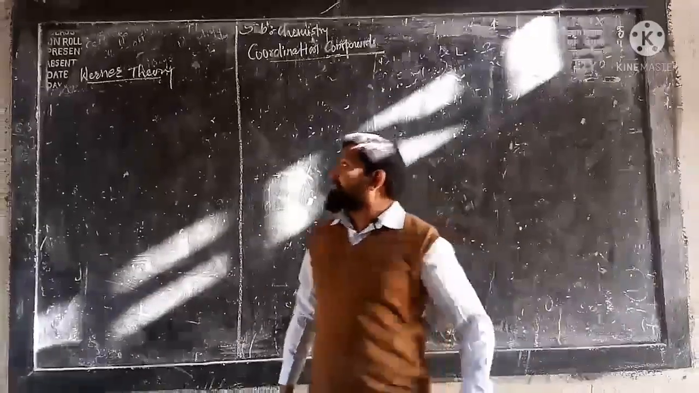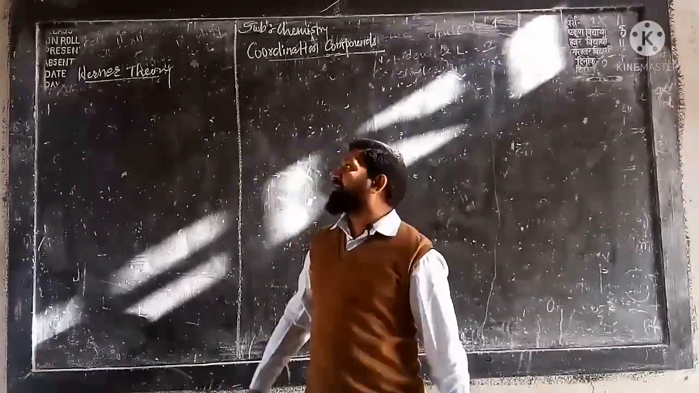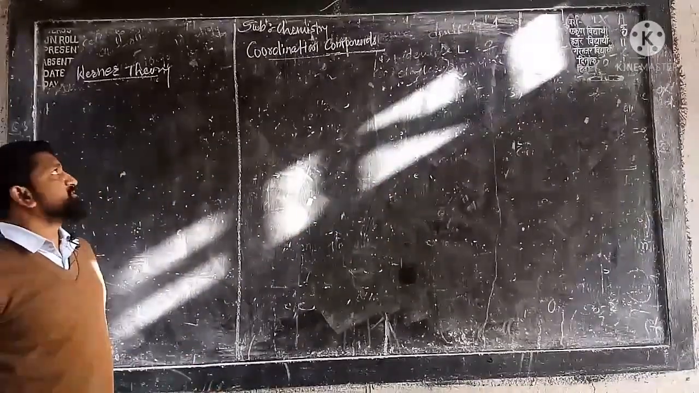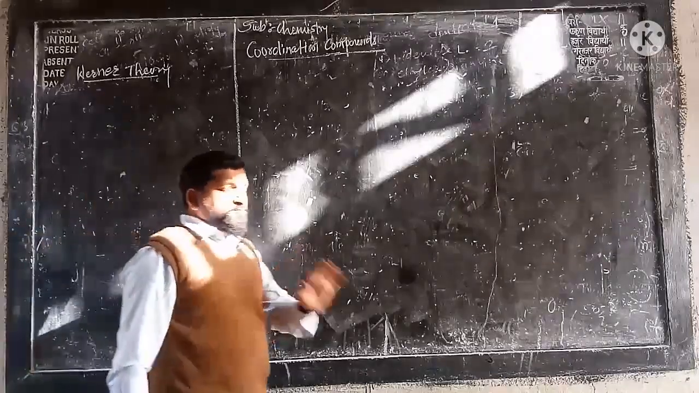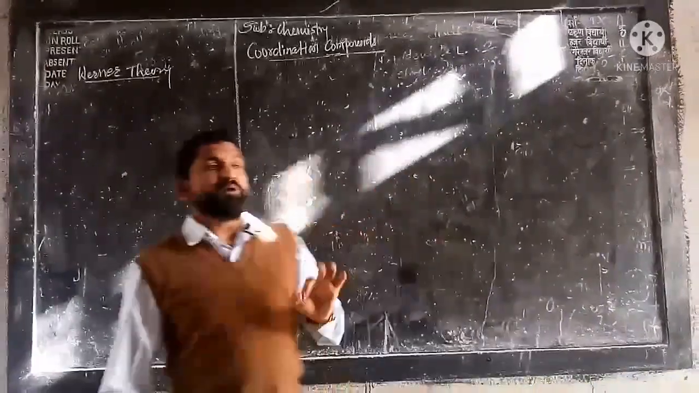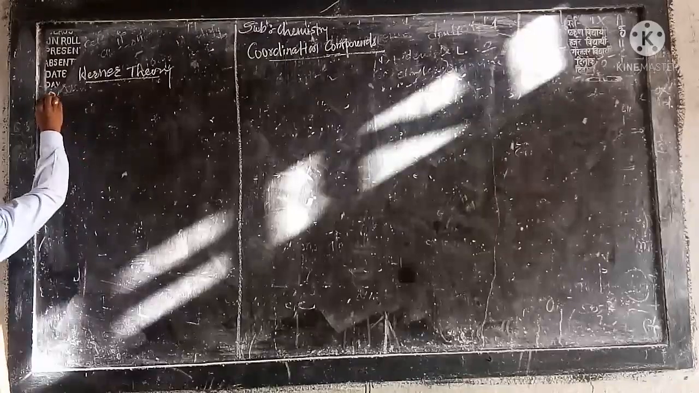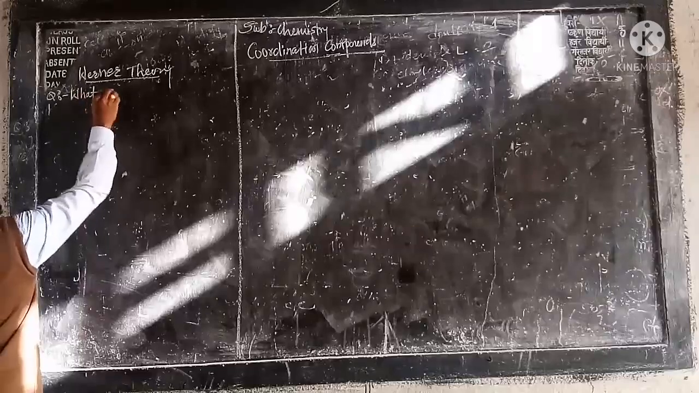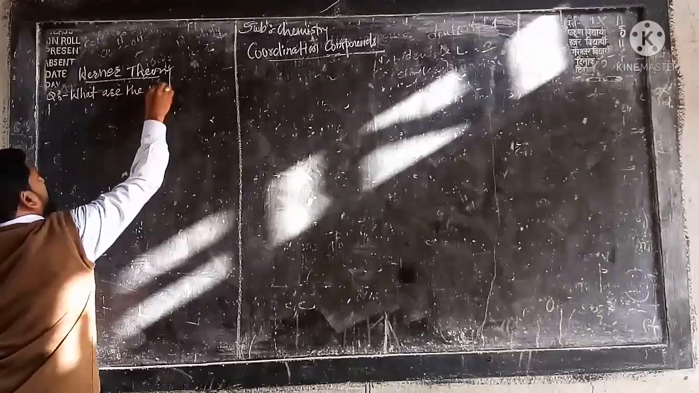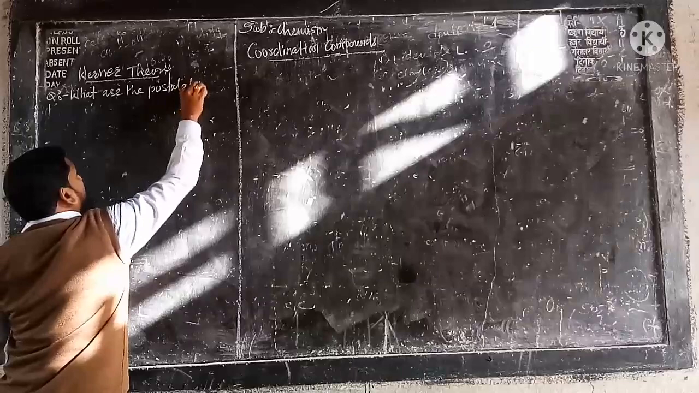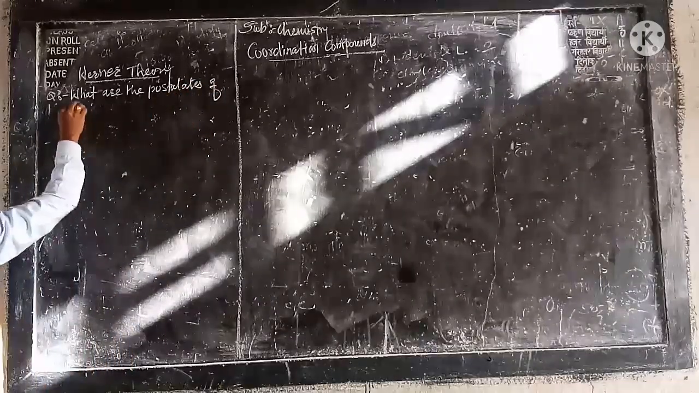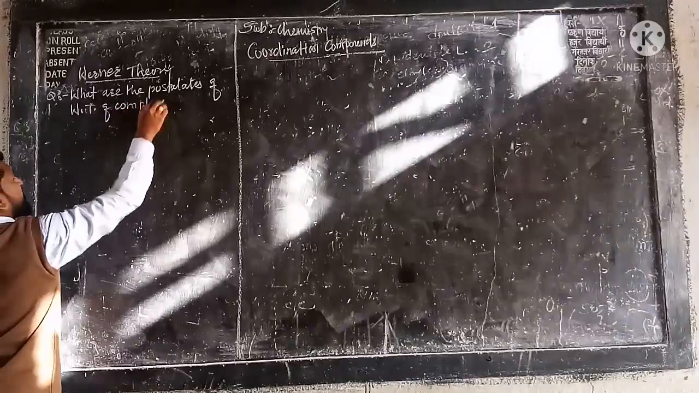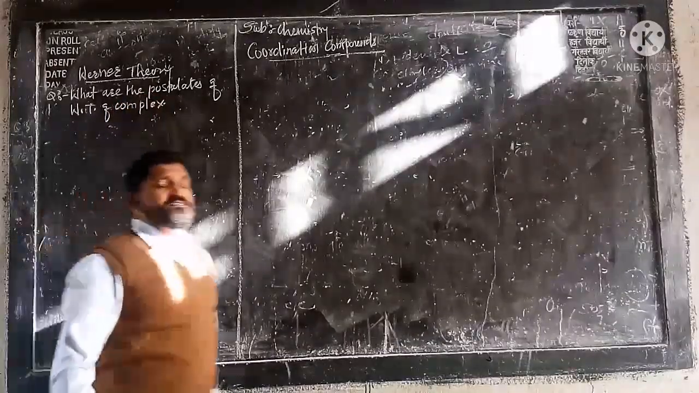Alfred Werner already received a Nobel Prize for his work in the zone of coordination compounds or coordination chemistry. So there can be a 2 mark question in the examination. What are the postulates of Werner theory? See here, I am exactly writing the question here. What are the postulates of Werner theory of complex or coordination compound? Or the same question can be asked as, write a short note.